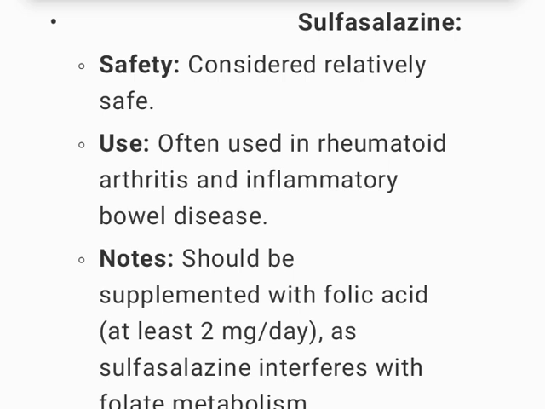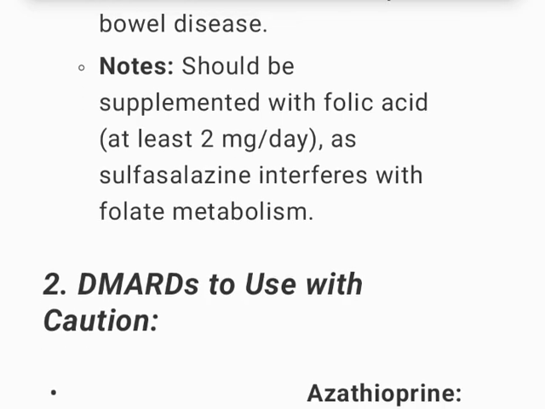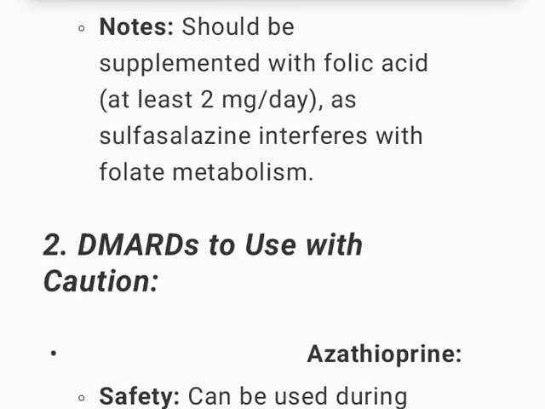Sulfasalazine, safety, considered relatively safe. Use, often used in rheumatoid arthritis and inflammatory bowel disease. Notes: should be supplemented with folic acid at least 2 milligrams per day, as sulfasalazine interferes with folate metabolism.